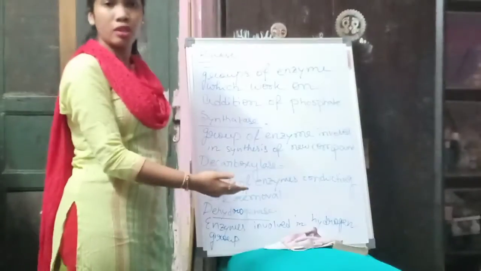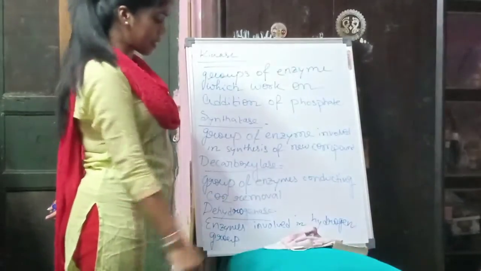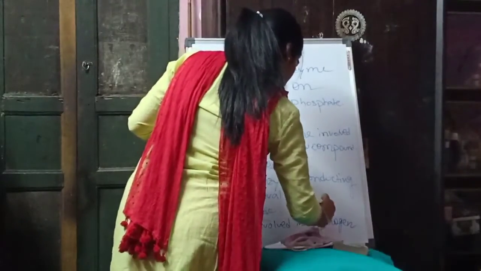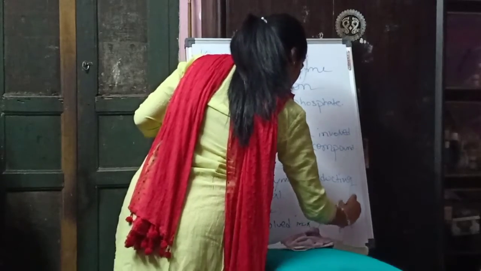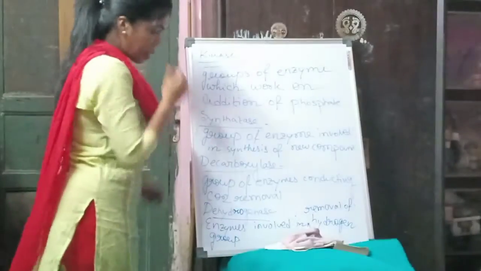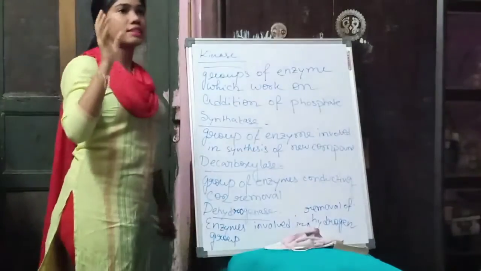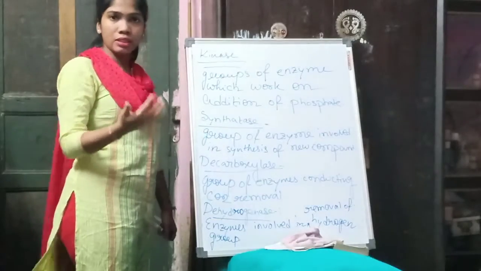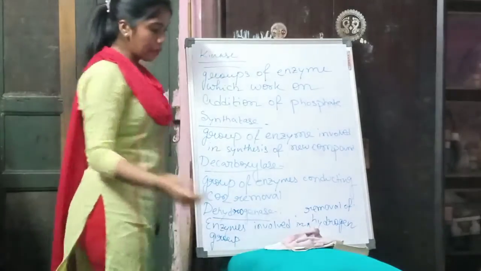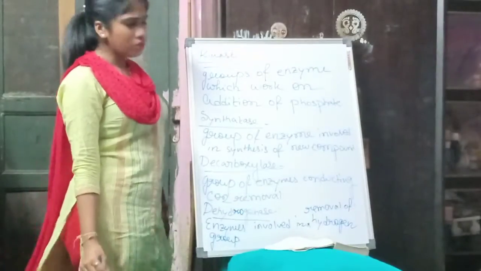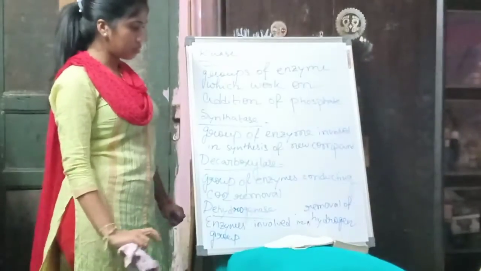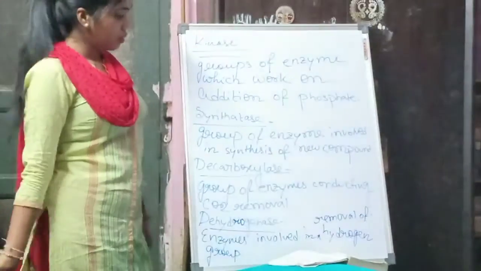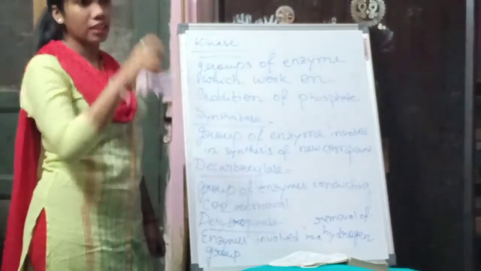Dehydrogenase are enzymes involved in removal of hydrogen from any structure. These are 4 common enzymes which you will get frequently in the next metabolic cycles we will discuss. There are 2 or 3 more enzymes you need to know generally, then I will start the specific cycle.